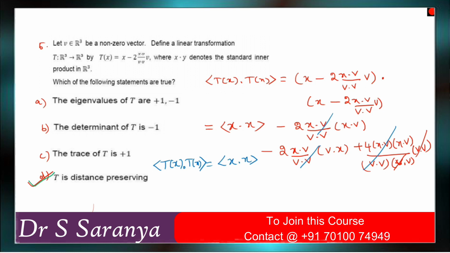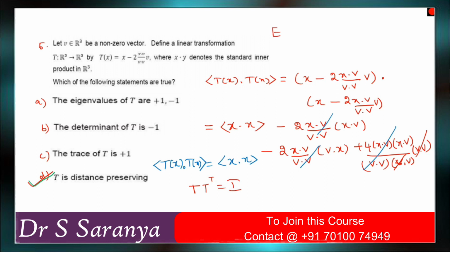So this one you can write as, distance preserving isometry means it is an orthogonal transformation, right? So T transpose T is equal to I. That means, what are the eigenvalues of this matrix?